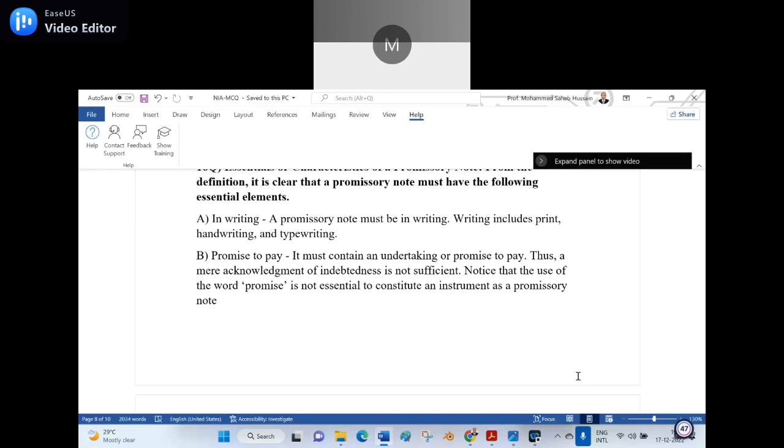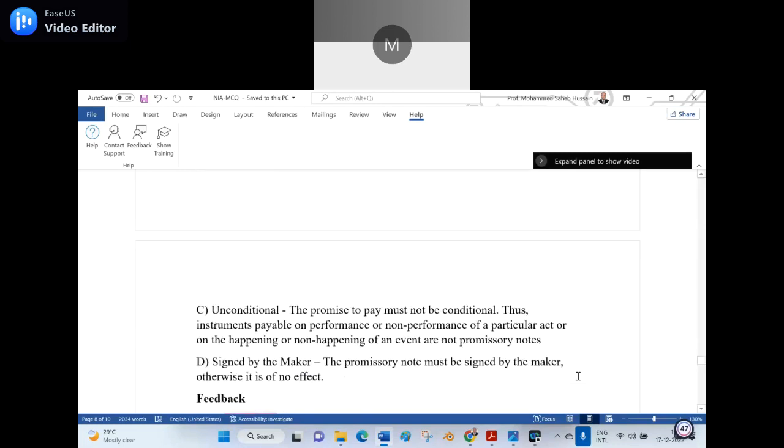Note that the use of the word promise is not essential to constitute an instrument as a promissory note. C, unconditional. The promise to pay must not be conditional. Thus, instruments payable on performance or non-performance of a particular act or on the happening or non-happening of an event are not promissory notes. D, signed by the maker. The promissory note must be signed by the maker, otherwise it is of no effect.